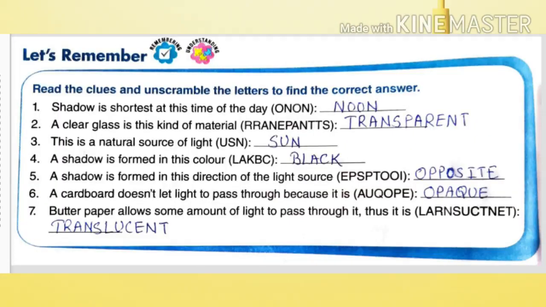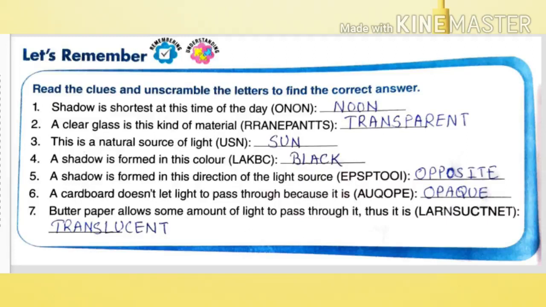Now let's solve this textual exercise. Read the clues and unscramble the letters to find the correct answer. First one is, shadow is shortest at this time of the day. It is noon. Second one is, a clear glass is this kind of material. A clear glass is transparent material. Third one is, this is a natural source of light. As you know, the natural source of light is the sun.